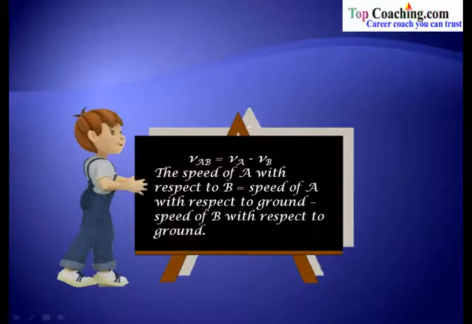So VAB is equal to VA minus VB. What is VAB? It is the speed of A with respect to B. And so the speed of A with respect to B would be equal to the speed of A with respect to the ground minus the speed of B with respect to the ground. So it is simply the difference. So the speed of A with respect to B would be the speed of A with respect to the ground minus the speed of B with respect to the ground.